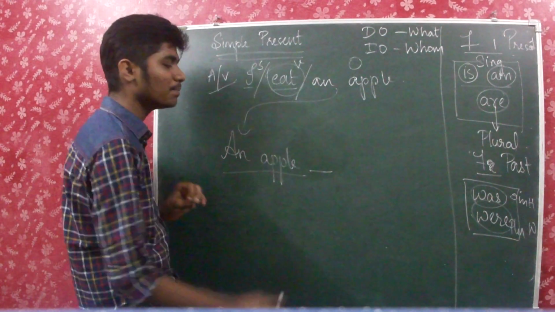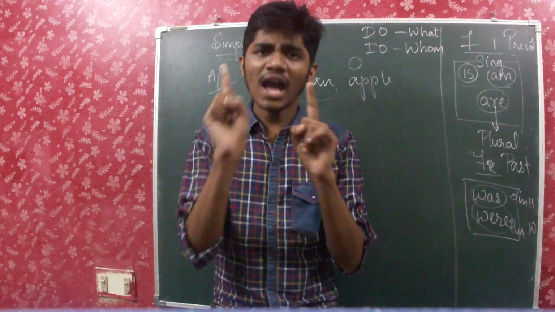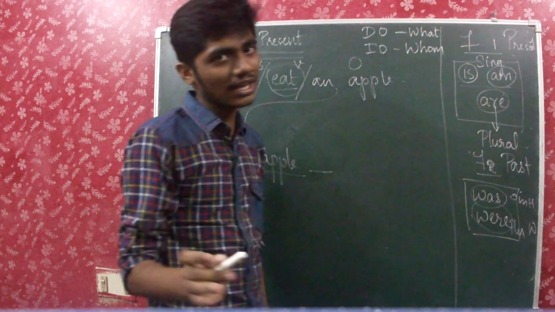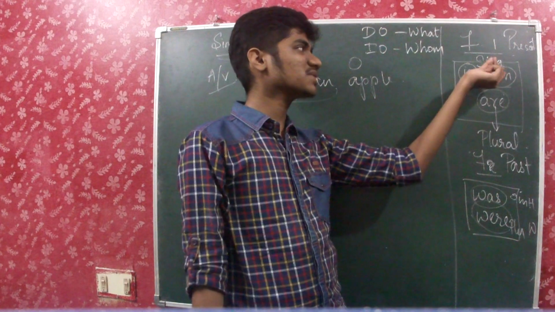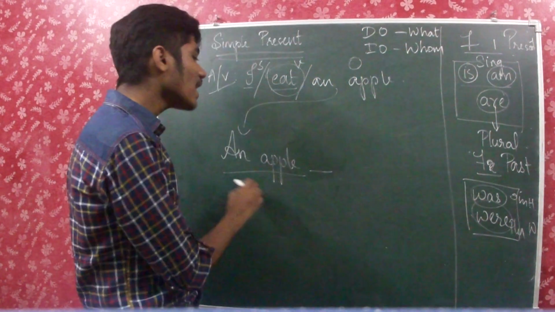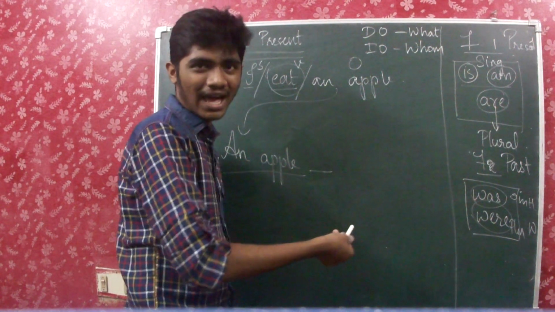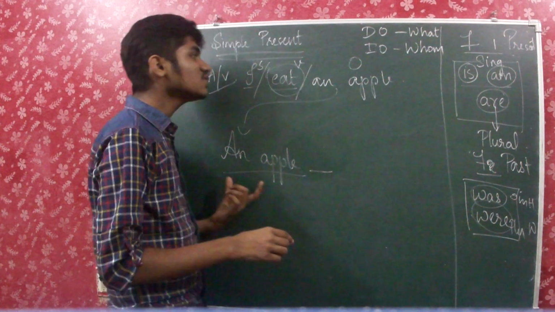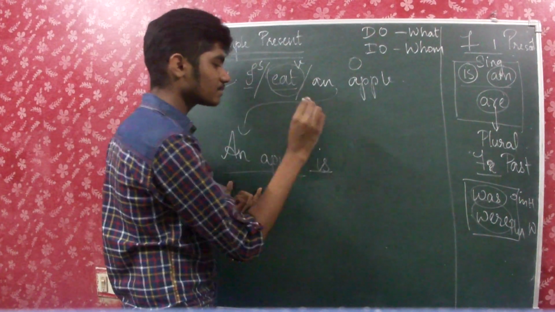You tell me. An apple. Is it singular or plural? An apple. So it's just singular. So definitely the child will not help us. Only the parents can help us because they both are meant for singular nouns and singular pronouns. So an apple. Do we write an apple am? No way. Am is only used for the subject I. Am I right? So an apple is.